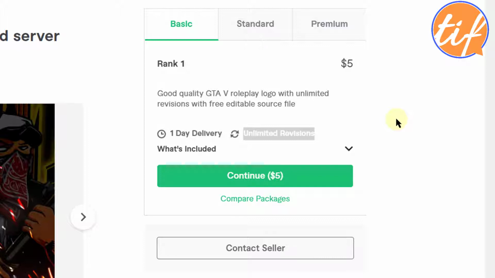If you want to work with quality buyers, you need to show them that you are also providing only quality. So unlimited revisions is something which I always say no to. When I'm hiring someone on Fiverr, I do not hire people who give me unlimited revisions.